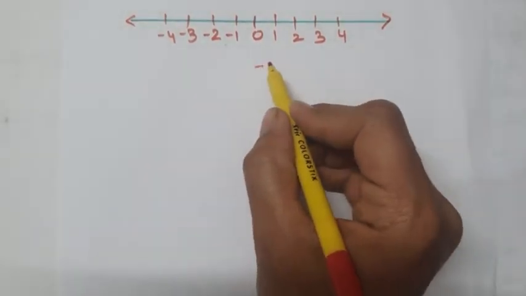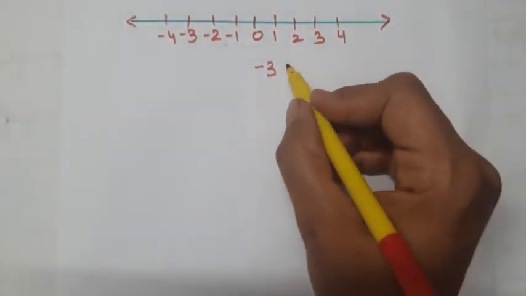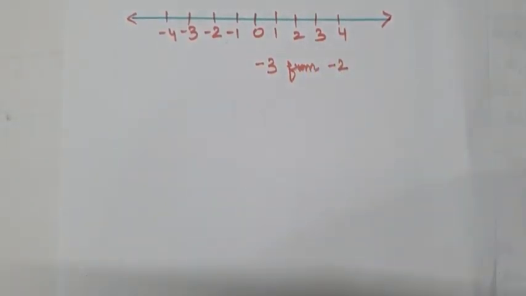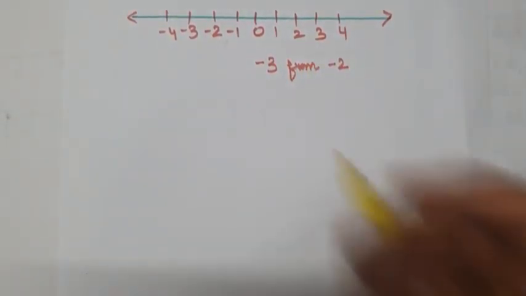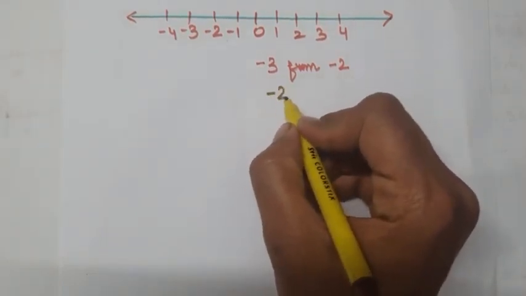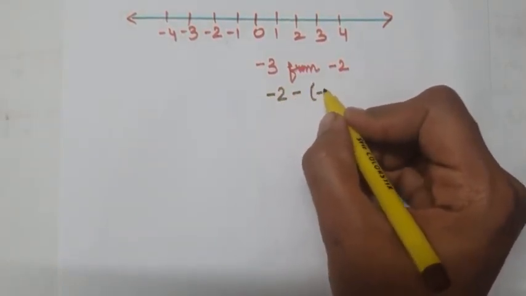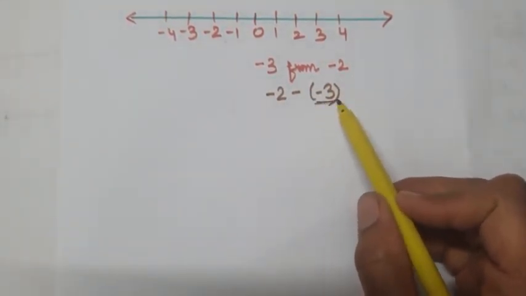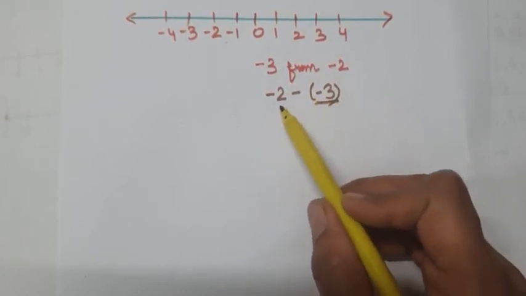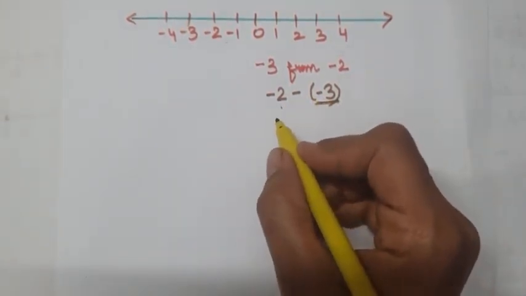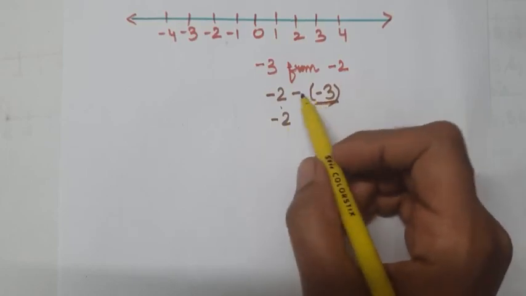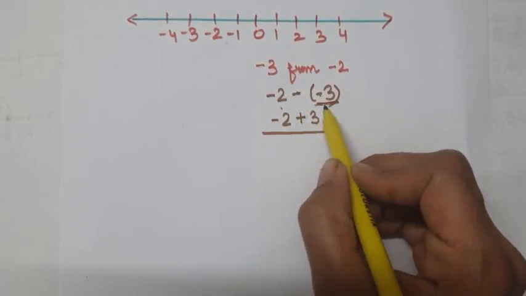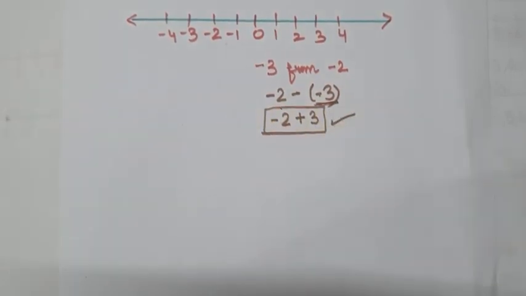Suppose we have to subtract -3 from -2. First of all, we will write it like this: -2 minus -3 means we have to subtract -3 from -2. So now we will get -2, minus minus is what? Plus 3. First of all, reach at this stage.